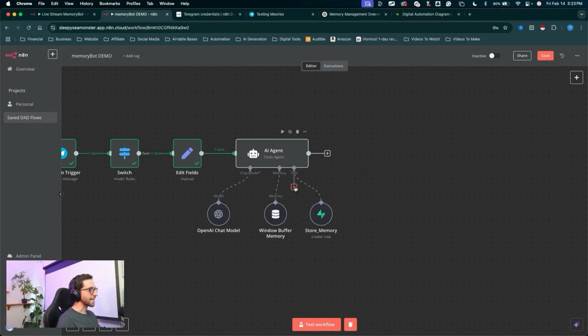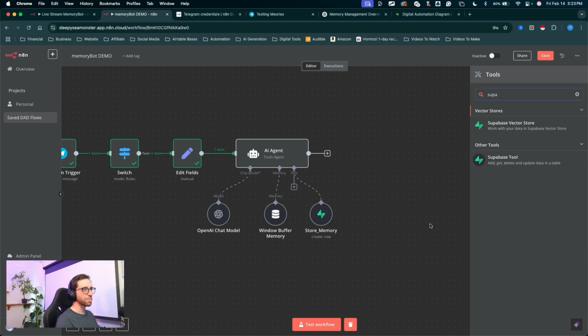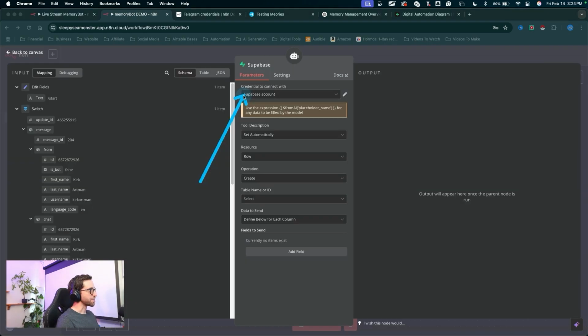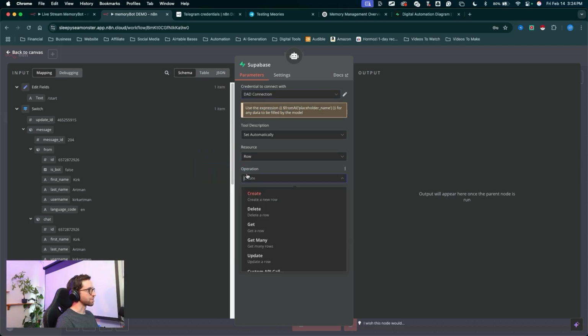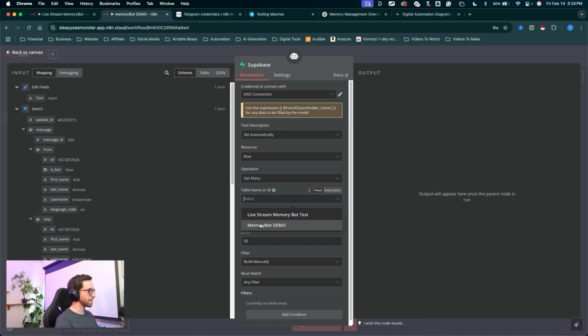So let's create the get memory tool. I'll click and drag the tool handle, drop it down right there to create the next node. This will be another Supabase. Make sure you grab the tool node and not the vector store. Add your same credential at the top. And now for the operation, we don't want to create a row. We want to get many rows. We're going to get lots of memories stored into this base. From the table, select from the drop down, select your table.